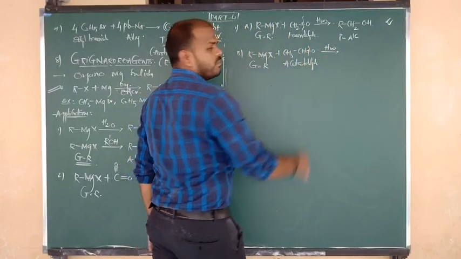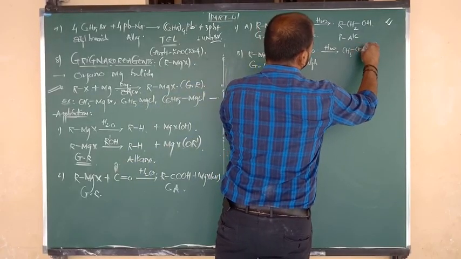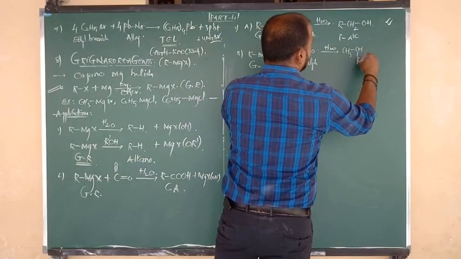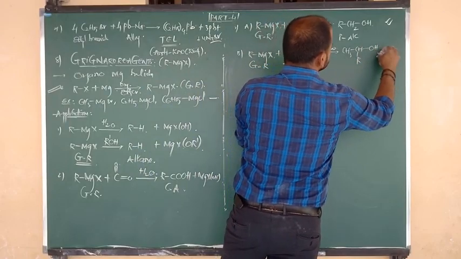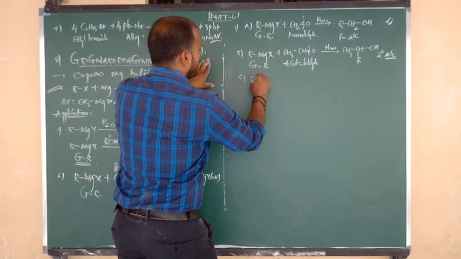Again the double bond breaks. CH3CH as it is, and CH is attacked by the R group. Again from the water molecule we take OH. So this is which alcohol, beta? Secondary alcohol. Let us go for the third one.